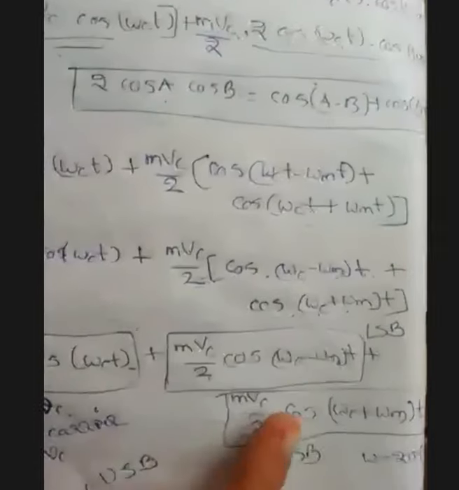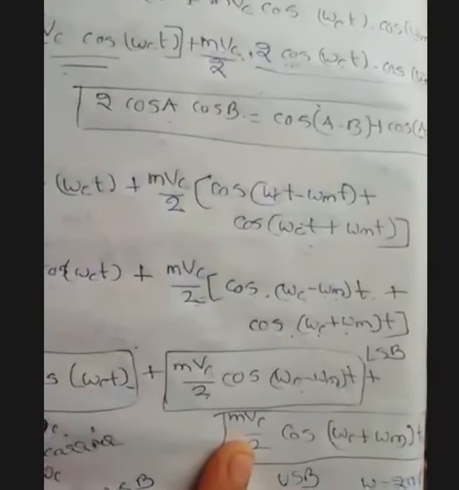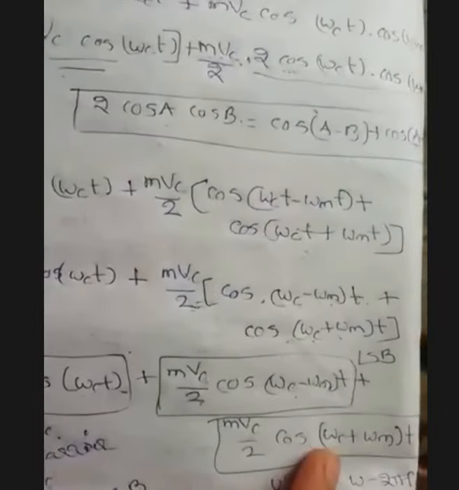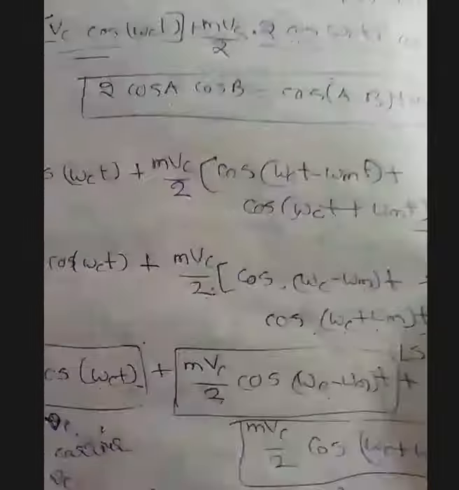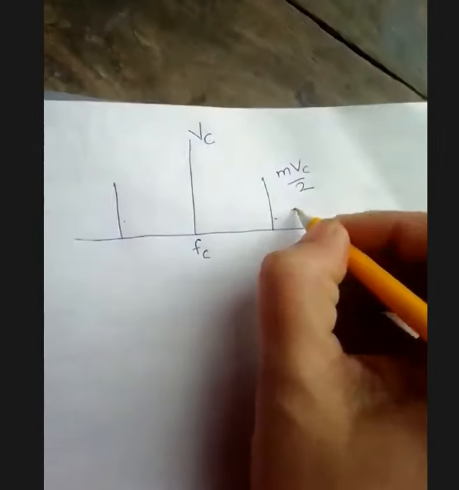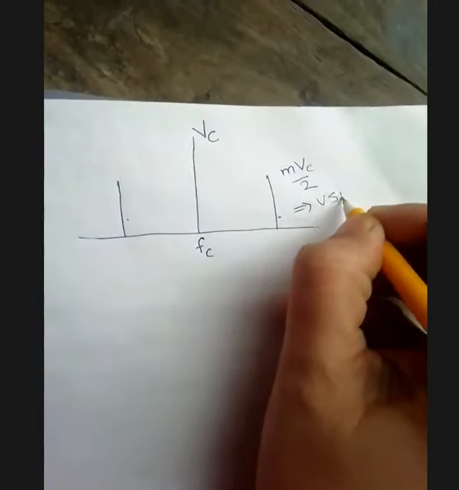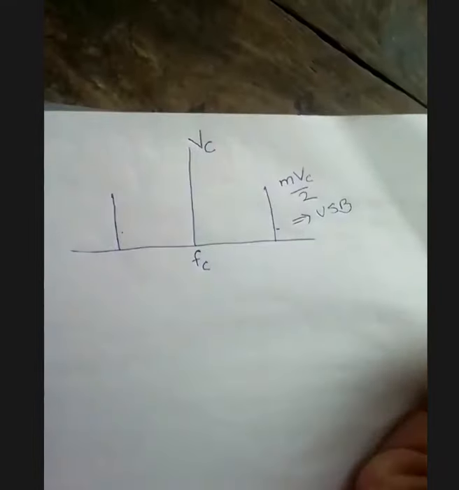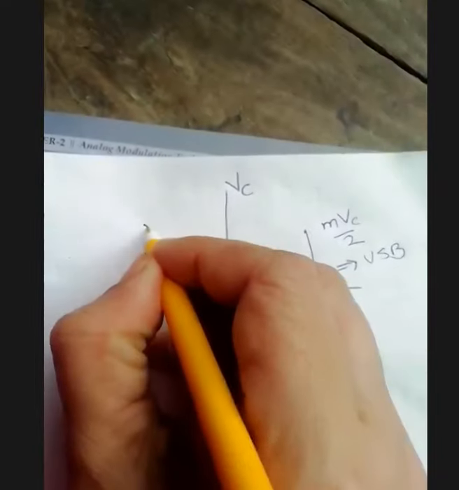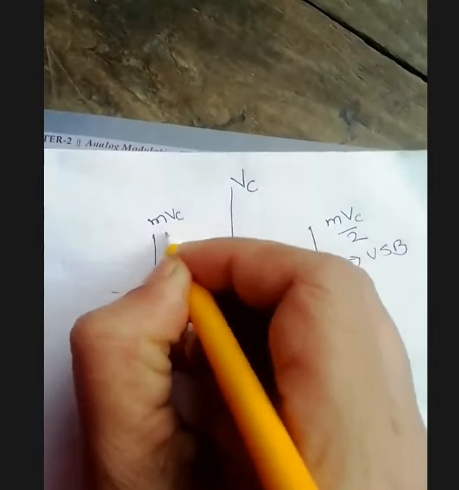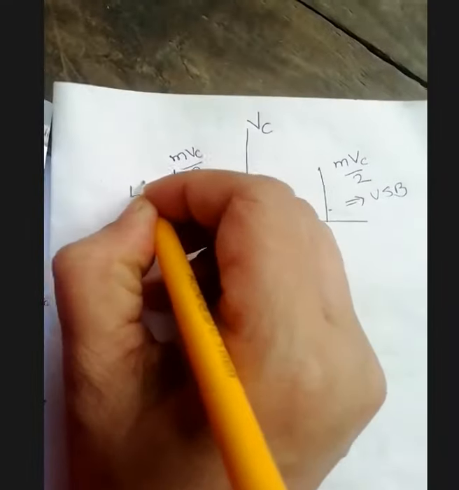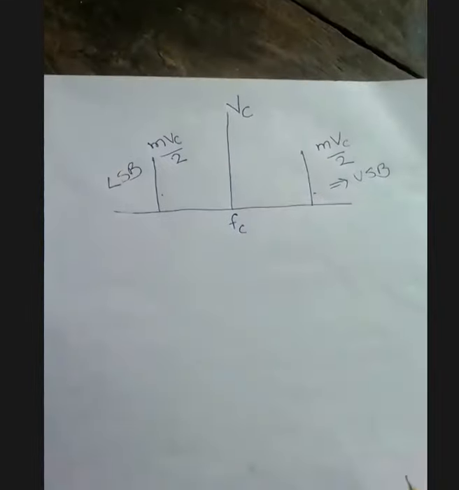For the upper sideband also, the amplitude is mvc by 2, and the angular form is cos (omega c plus omega m)t.